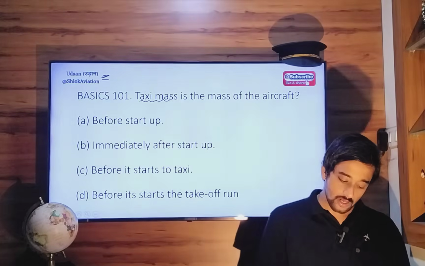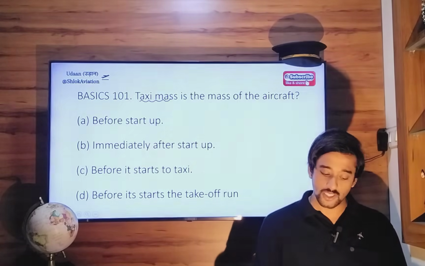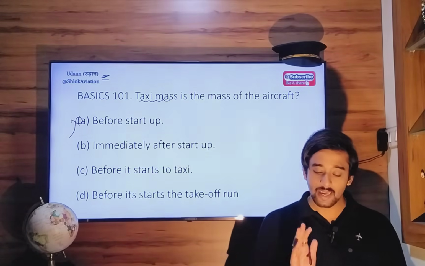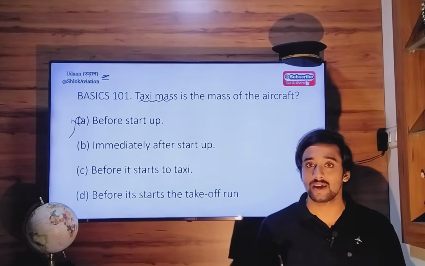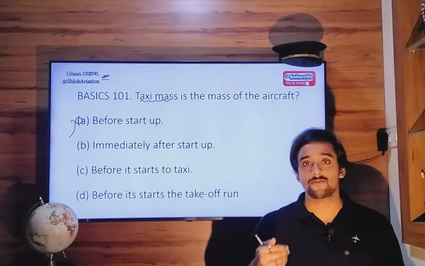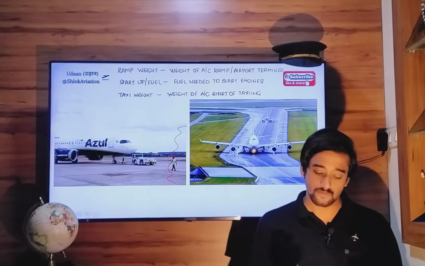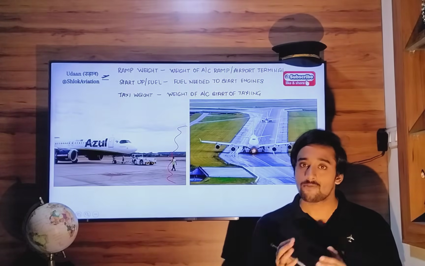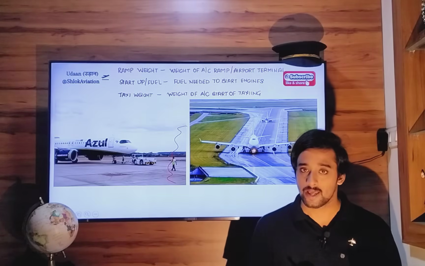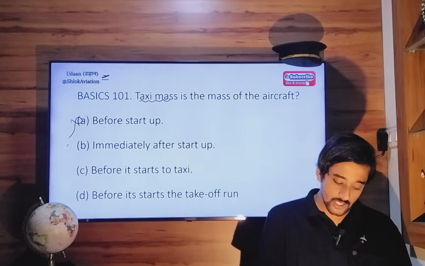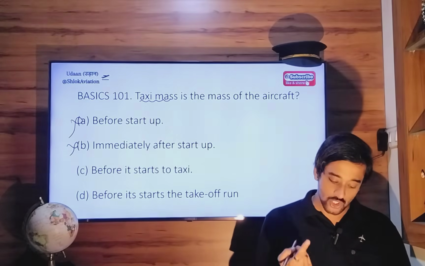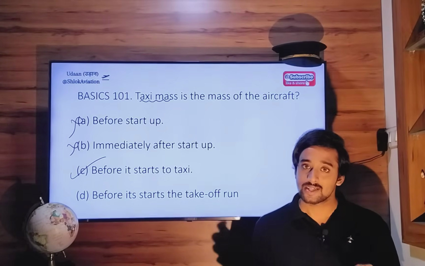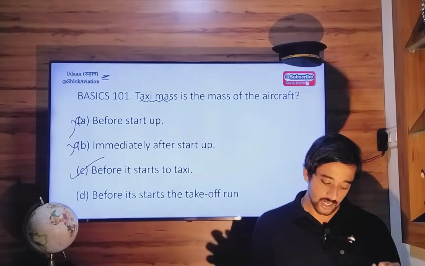Okay, so remember this point. Before startup, the mass of the aircraft is ramp mass. Immediately after startup, taxi mass can also be equal to the aircraft weight immediately after you start your engines. But like I said, there are scenarios where you can expect a delay in taxi clearance, so you have to account for that factor in your fuel planning, right? So Bravo is not the accurate option. Charlie, before it starts taxiing, or at the beginning of taxiing, is the more appropriate option in this case. So select option Charlie.